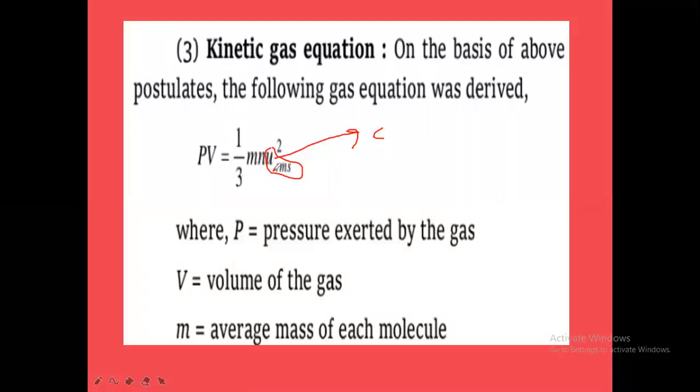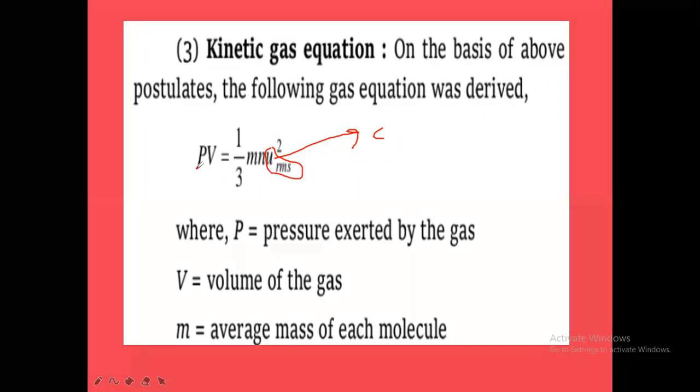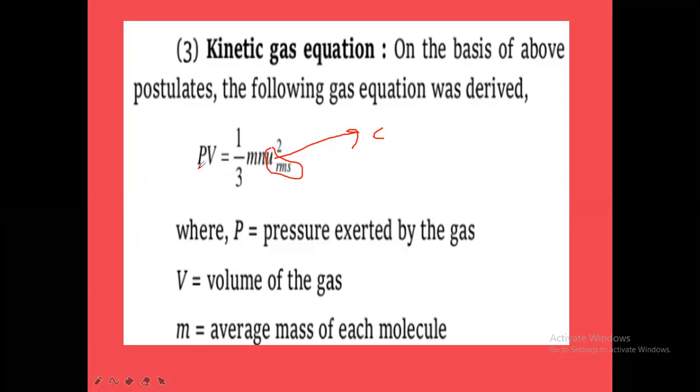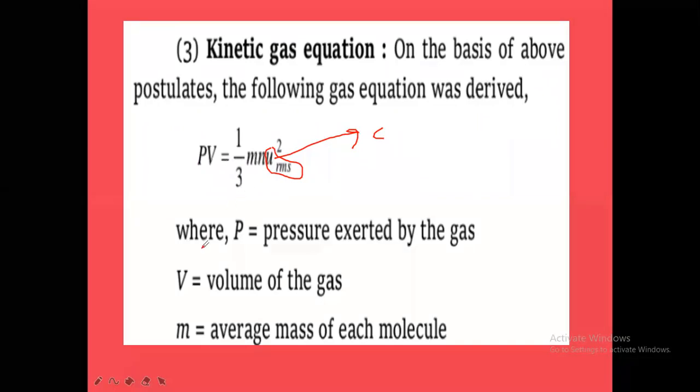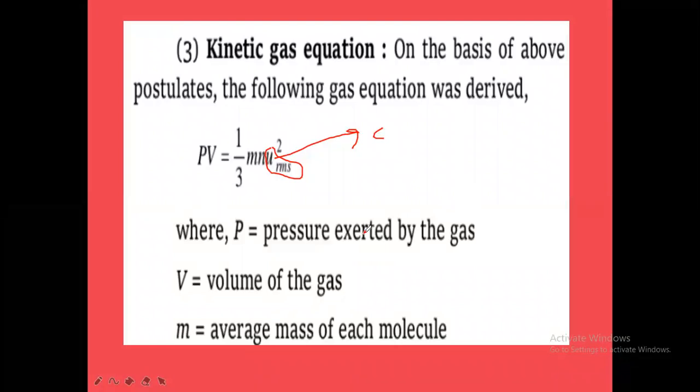In this equation, P is the total pressure of the gas in the container, and V is the volume of the gas. The product of pressure and volume is equal to 1 by 3 into mnu square. P is the pressure exerted by the gas. How is pressure exerted? Due to collisions between the molecules and the container. When molecules collide on the walls of the container, pressure is exerted. V is the volume of the gas. m is the average mass of each molecule.